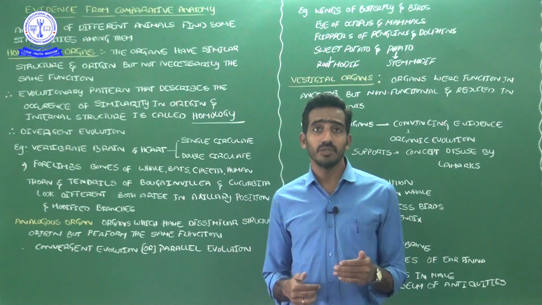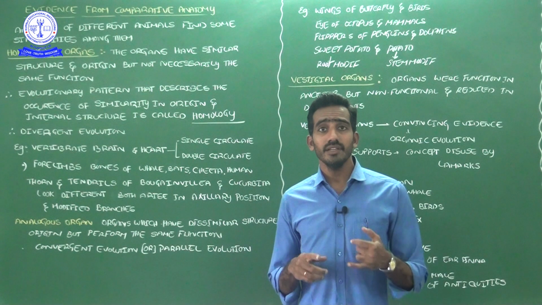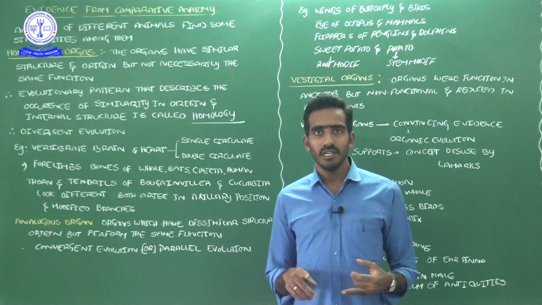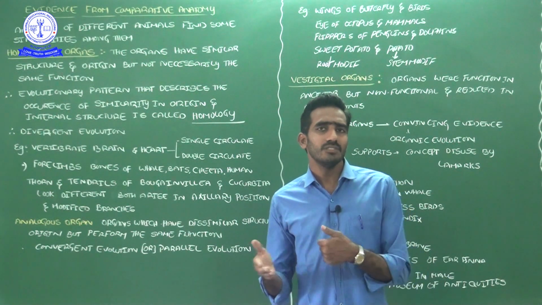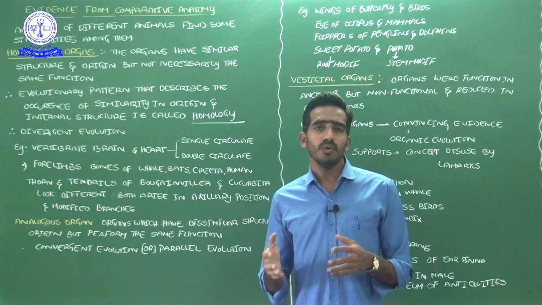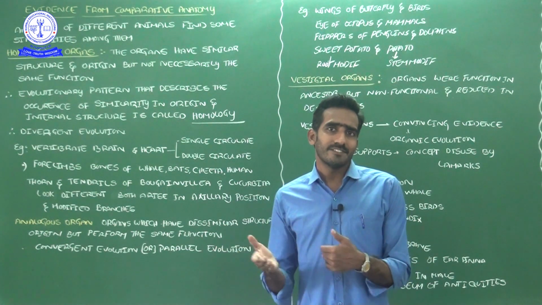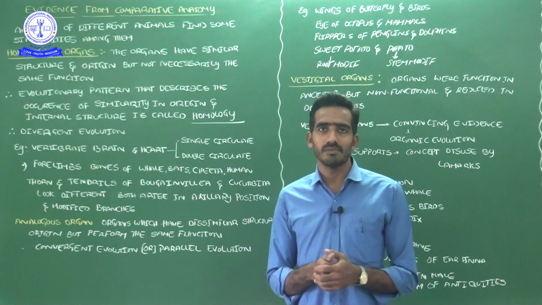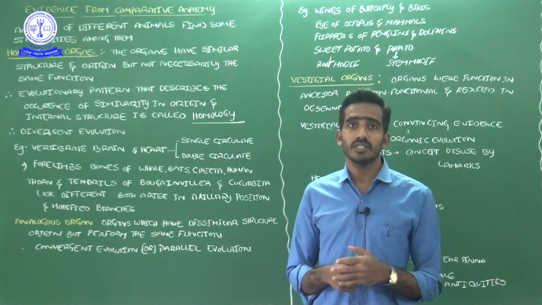Good morning students. Today's video is regarding the evidences of evolution based on comparative anatomy. Already two evidences are completed: paleontological evidences and embryological evidences. Why are we studying these? To know how the earth evolved, what different events happened, and how the different organisms developed. That is why we are discussing this topic. Let me start today's class.